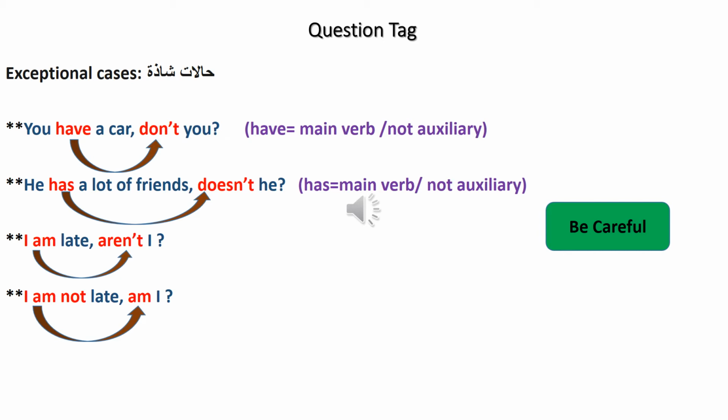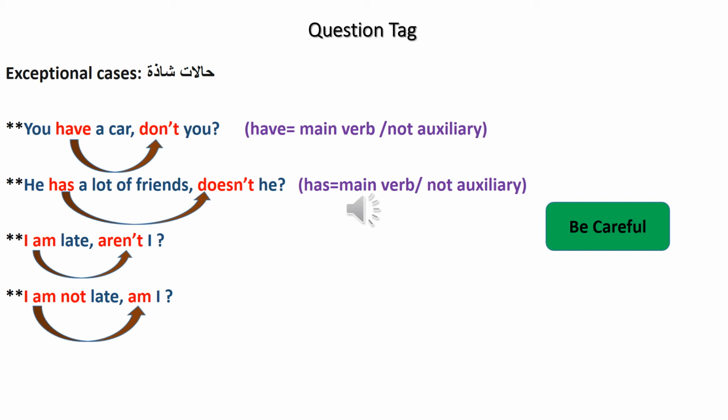When we have or has without verb 3, so they are main verbs, not auxiliaries, we have to use don't or doesn't. Which one we have to use according to the subject?